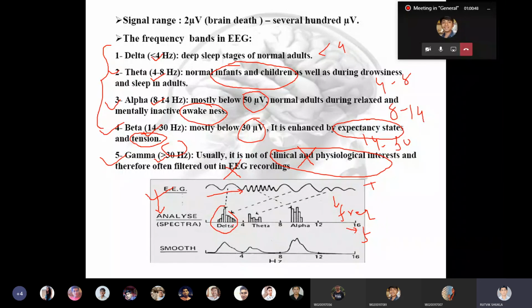And here you can see this is less than 4 hertz. These are the theta waves which are coming from here. It is 4 to 8, so it is over here. Some components are of alpha wave, high frequency signal. This is high frequency, and this is very low frequency. These waves have a frequency which is higher than this but lower than this, so they are the theta waves. This has the highest frequency amongst all, so it is the alpha wave, which is in the range of 8 to 12 or 8 to 14. Okay, so here you can see delta, theta, and alpha.